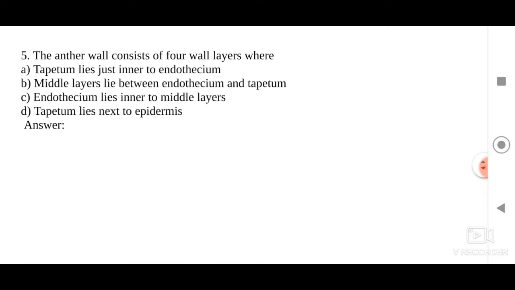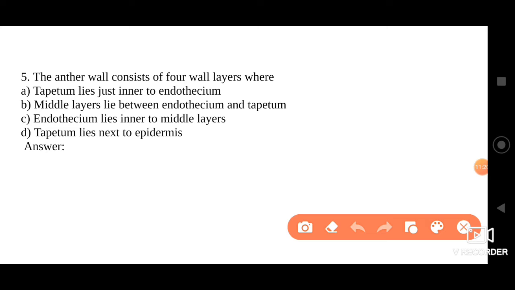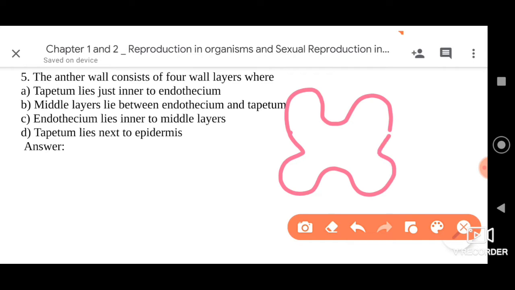Then, dear friends, the next question: the anther wall consists of 4 wall layers where tapetum lies just inner to endothecium is the first option; middle layers lie between endothecium and tapetum is the second option; endothecium lies inner to middle layers and tapetum lies next to epidermis. These are the 4 options, my dear friends. Let me make you understand this. It's very clear that we need to go by the structure of anther here. These are 4 pollen sacs.